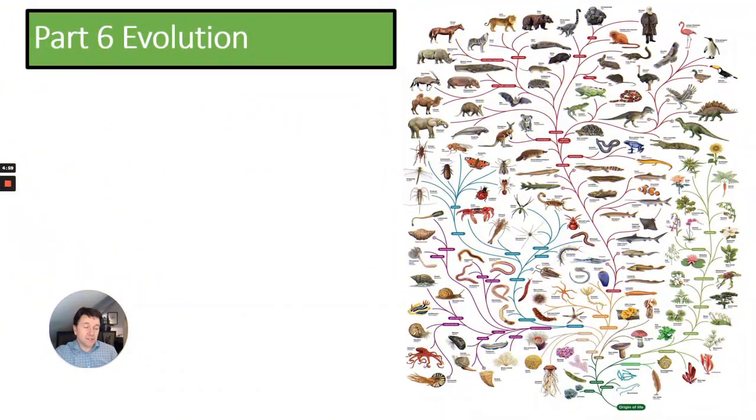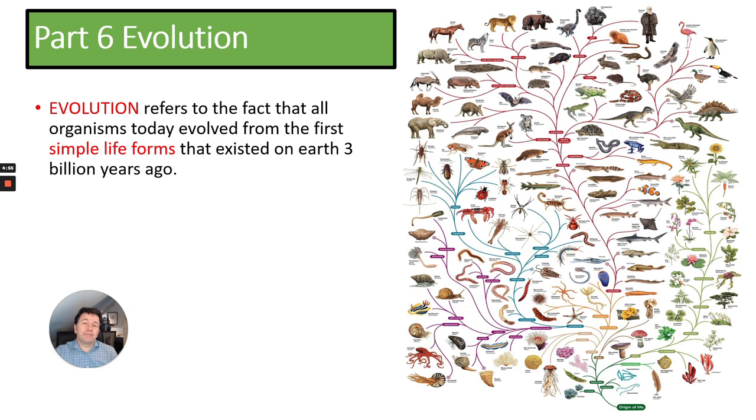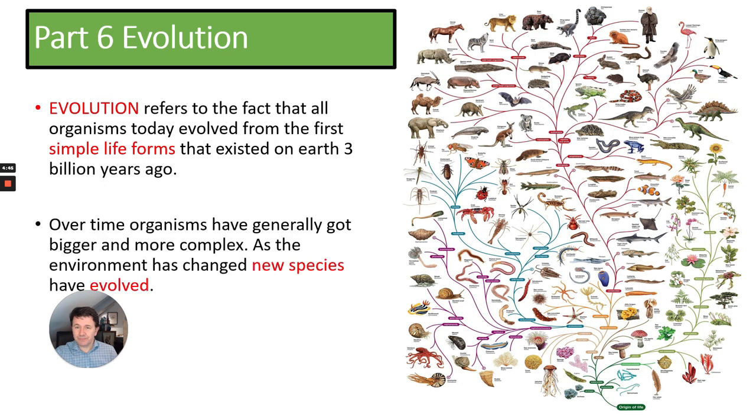So the first question to ask is, what is evolution? Well, evolution refers to the fact that all organisms today evolved from the first simple life forms that existed on Earth 3 billion years ago. Over time, organisms have generally got bigger and more complex, and as the environment has changed, new species have evolved.